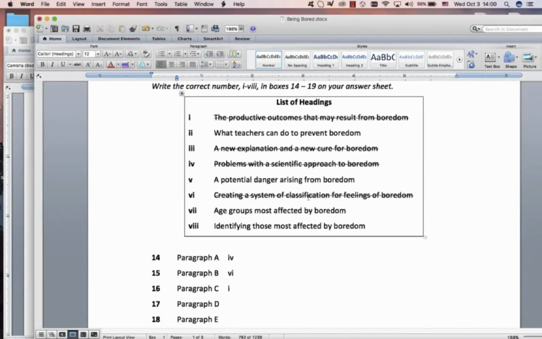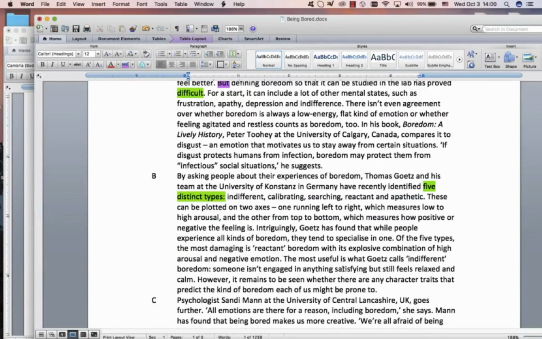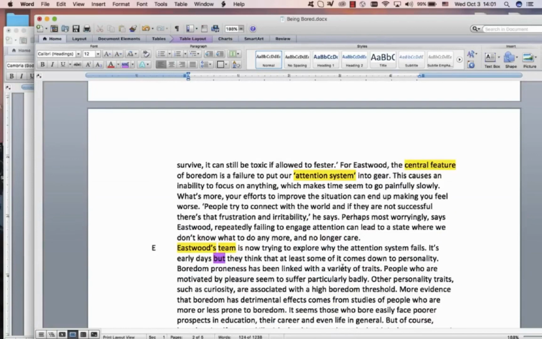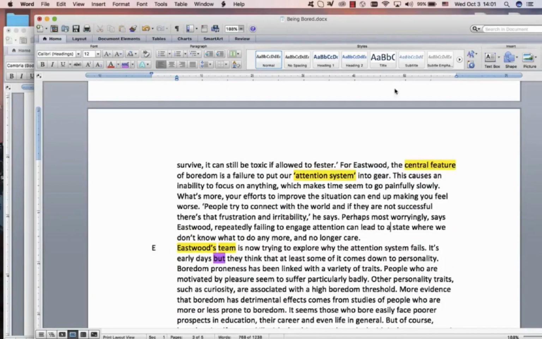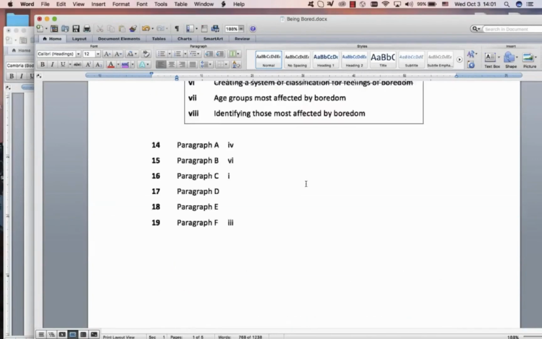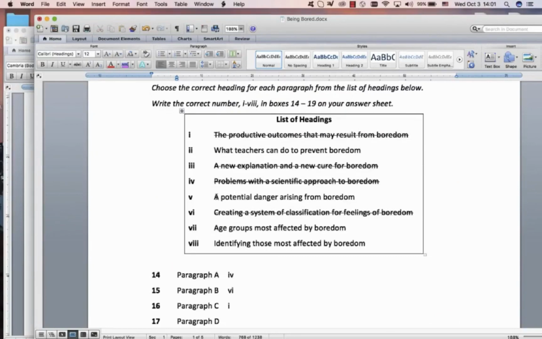So let's see what we've got. Nothing about teachers. A danger arising from boredom. That's nice and negative. Age groups most affected. I didn't see it. Identifying those who are most affected. I didn't see it. Let's just check again. Anything about people who are most affected? People. No. Most worryingly, okay, but that's not most affected. I don't see anything about most affected. The danger of boredom is what I like. It's a very negative heading with a negative paragraph. Let's go with that one.